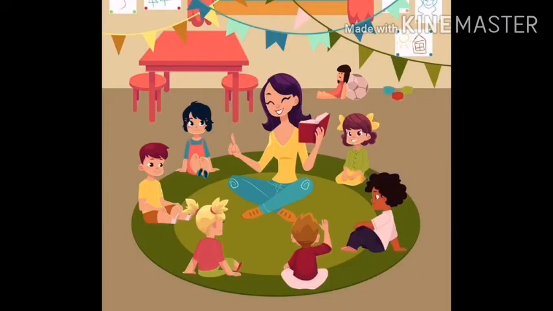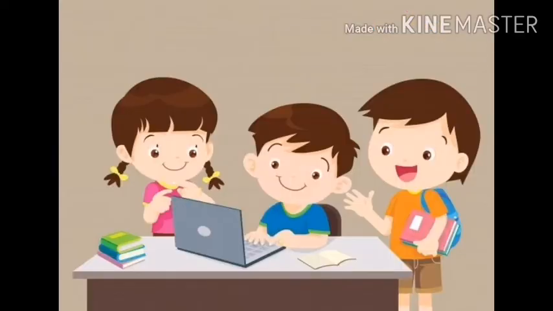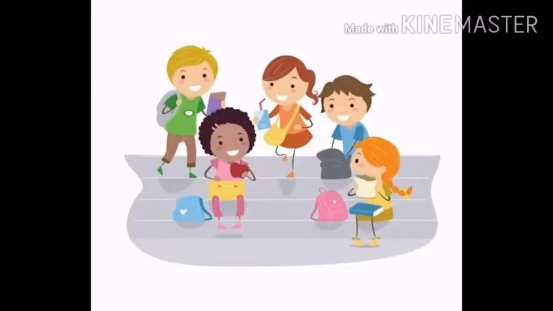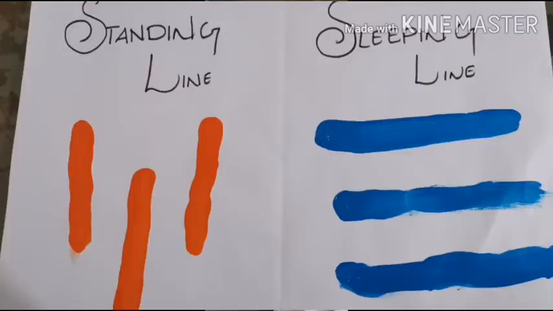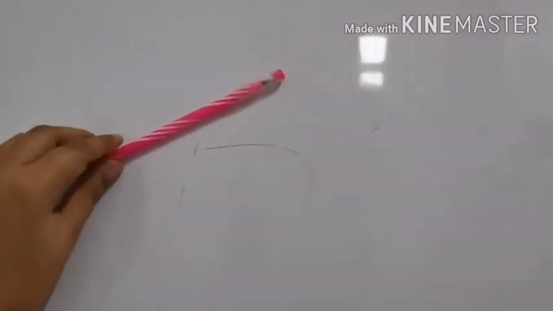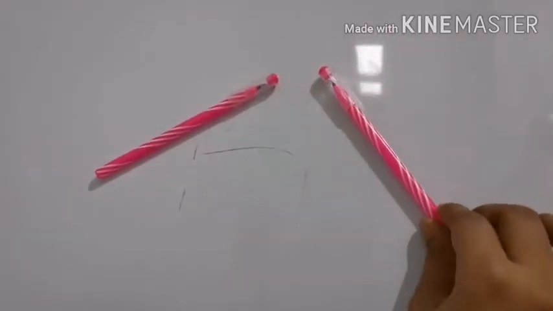Okay, today we are going to talk about some more lines. In our last class, we talked about our standing line and sleeping line. Today I am going to tell you about the slanting line. Which line? Slanting line. Kids, we have two types of slanting lines. One is the right slanting line and the other one is the left slanting line.